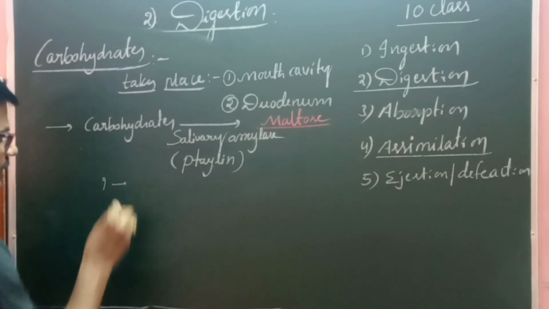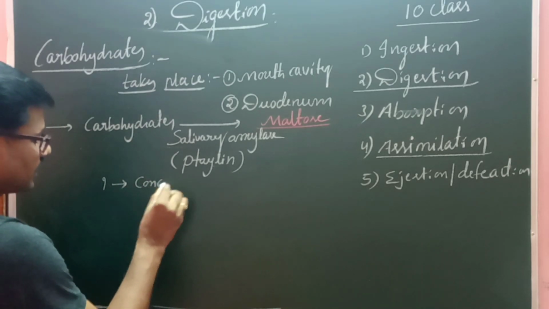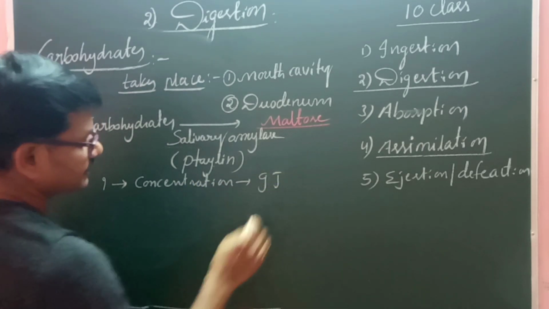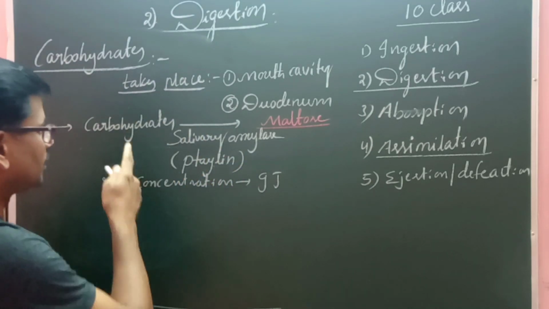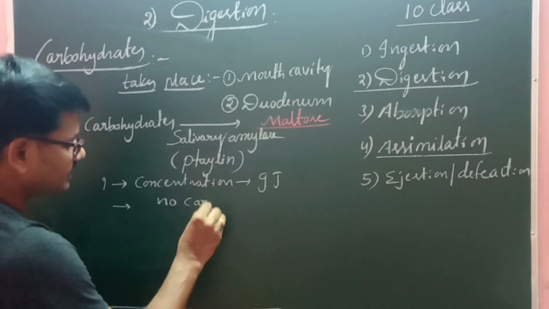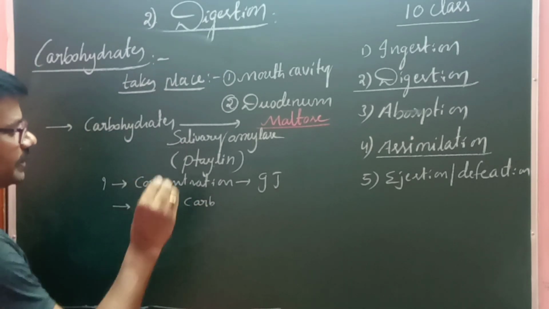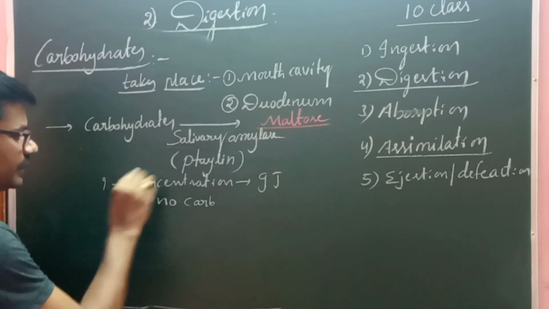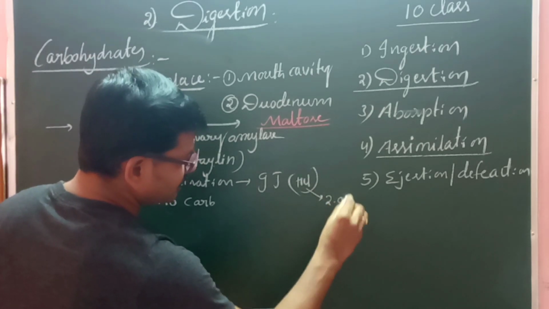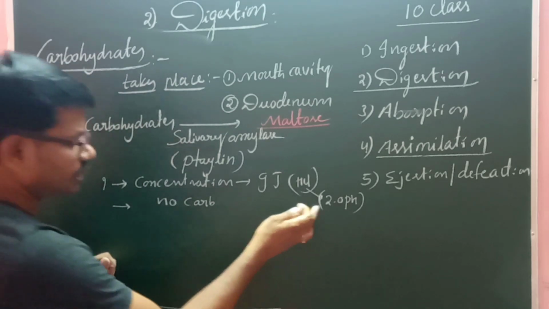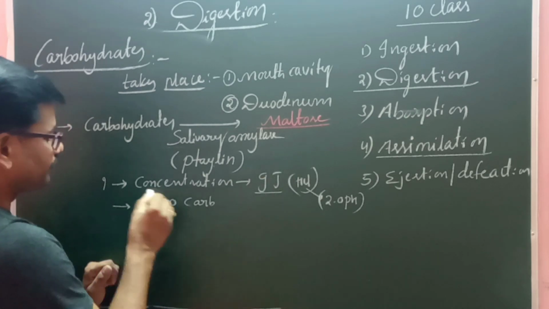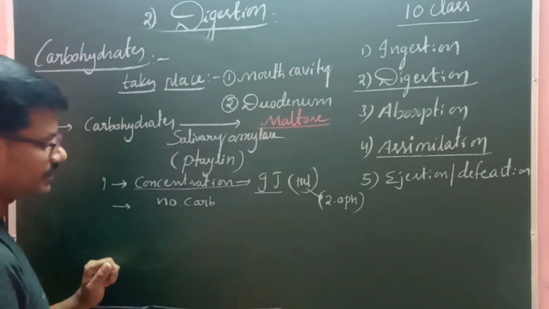There are two important reasons. One is that the concentration of gastric juice does not permit digesting the carbohydrates, and the second is that there are no carbohydrate digestive enzymes. The first is due to the presence of HCl. This HCl gives the gastric juice a pH of near about 2.0, and at this pH, carbohydrate digestion will not take place. That is the first reason.